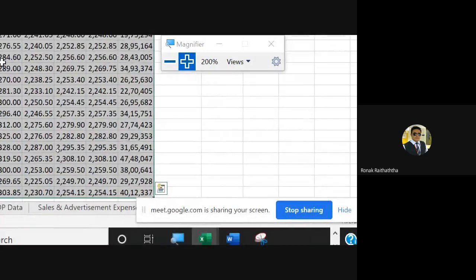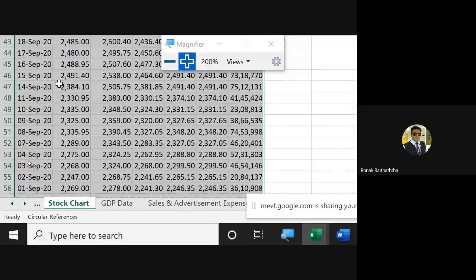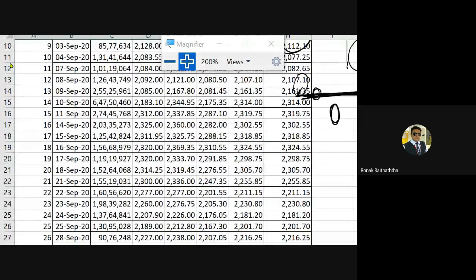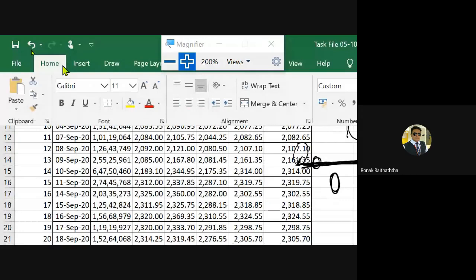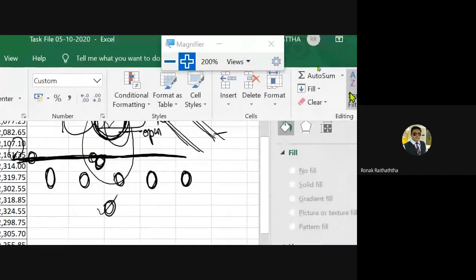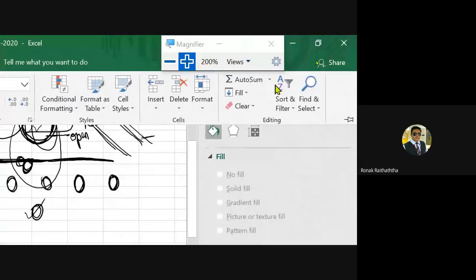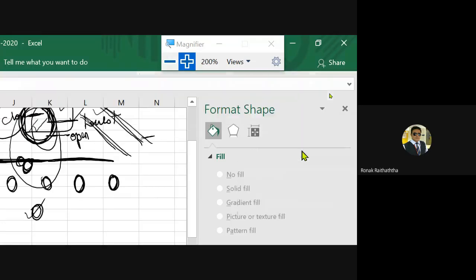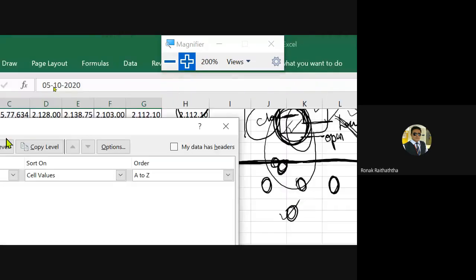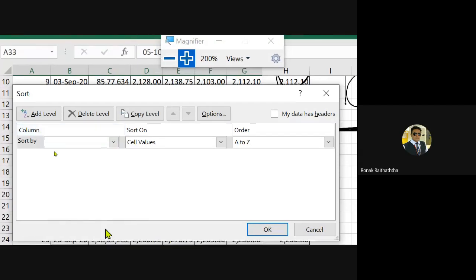Once that has been done, then you may go to the Home tab. Then everyone, please follow me. Everyone should be able to see Sort and Filter. And in Sort and Filter, I'm going to Custom Sort. So this sort of a table must be visible to me.